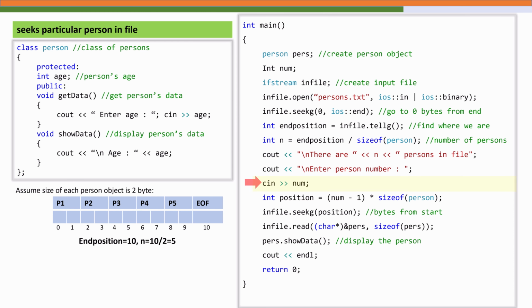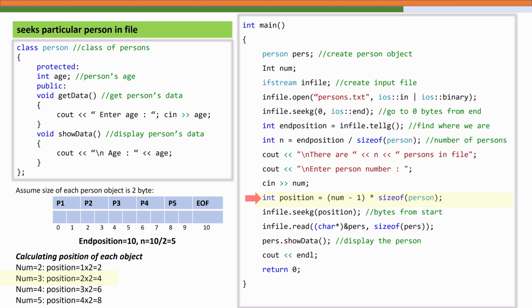Suppose the user enters 3. Then the program calculates the byte offset as (3 minus 1) times sizeof(object). That gives us the position of the third record. So the seekg position statement moves the read pointer directly to that location in the file, skipping all the earlier records instantly. Finally, we read the object using the read function and display the relevant data. The read function brings one full person object from that exact position into memory, and the show function prints the result on the screen.